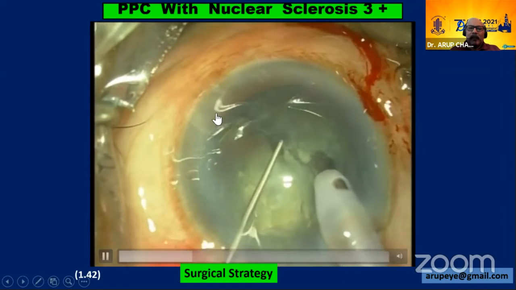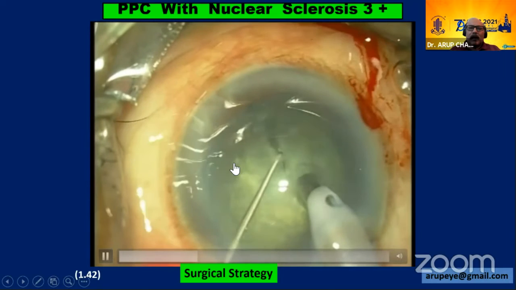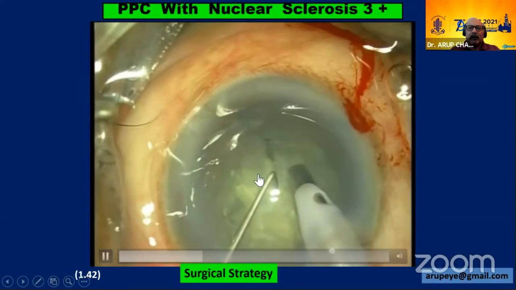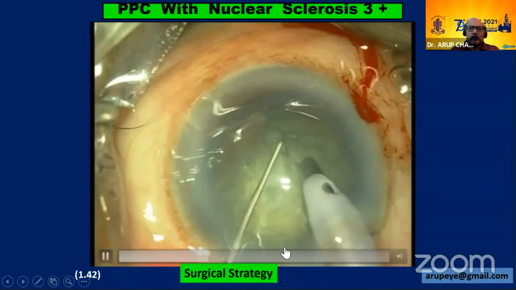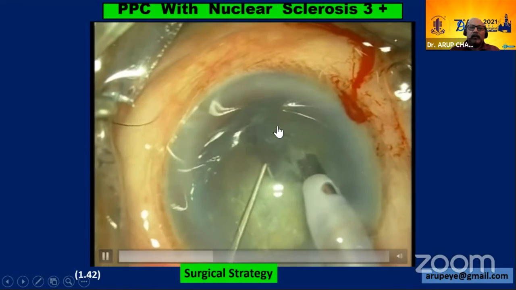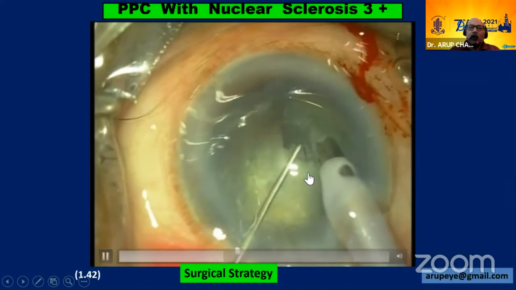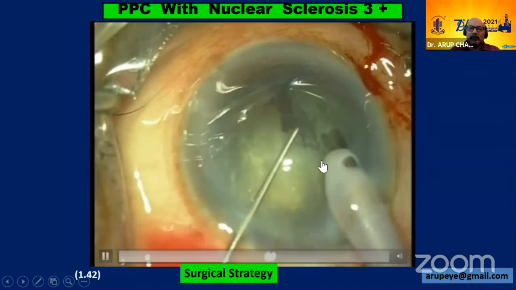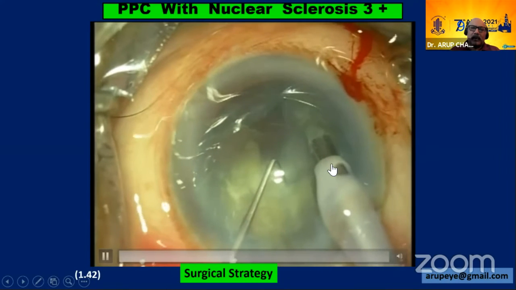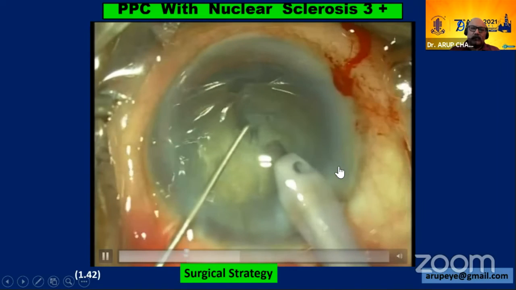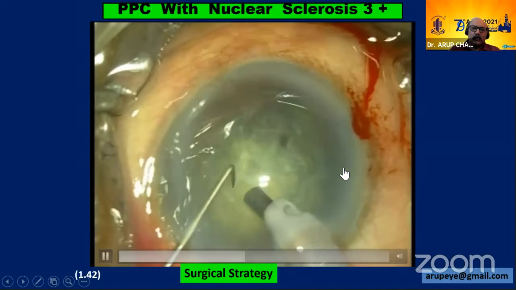Here the game plan is on the nasal side. I want to chisel out a big, wedge-shaped chunk of the nucleus from the parent body of the nucleus, thereby creating space in the central, inferior and nasal capsular bag. All this lateral separation that is happening is at a more anterior plane in the capsular bag, so there is no transmitted force going across the posterior capsule.